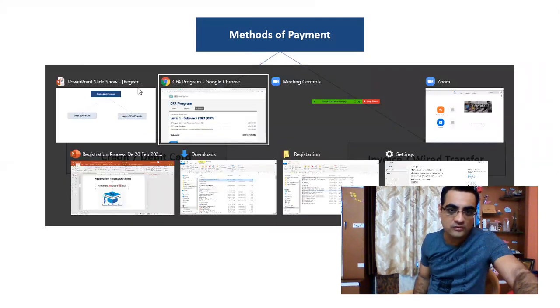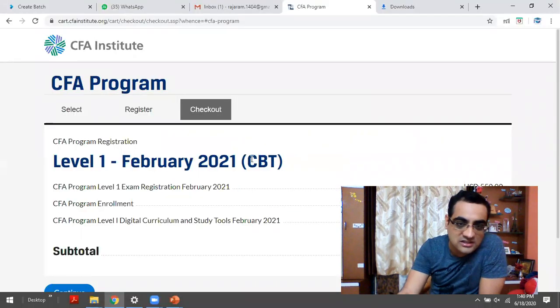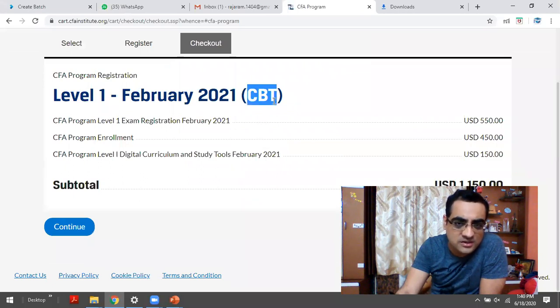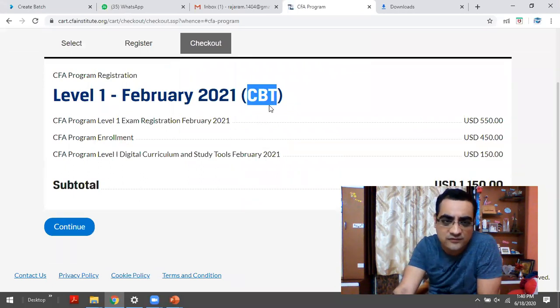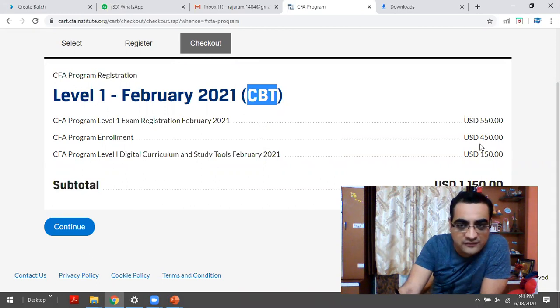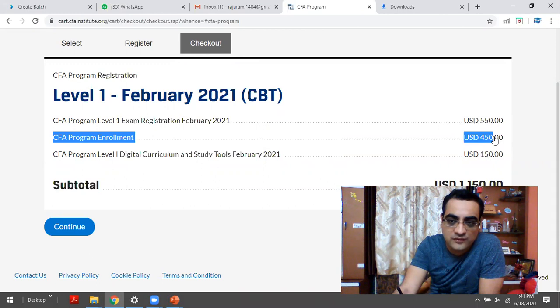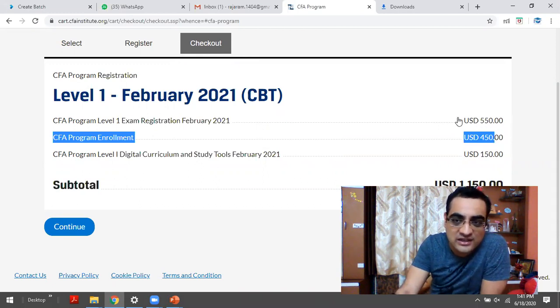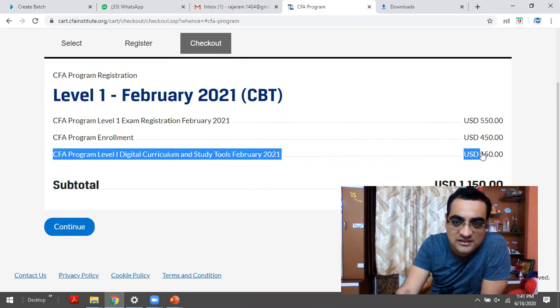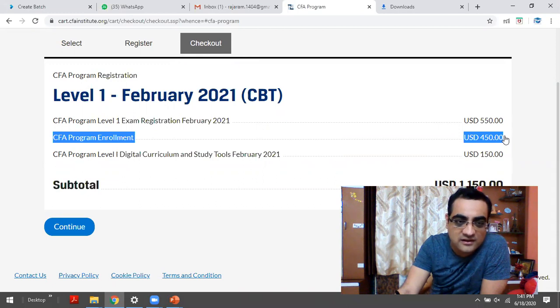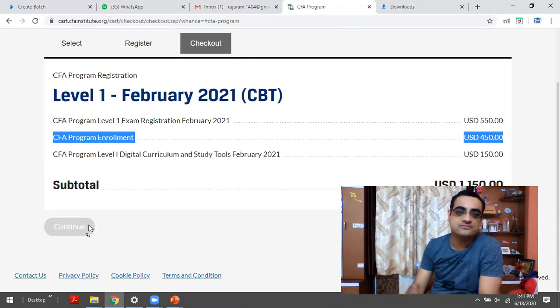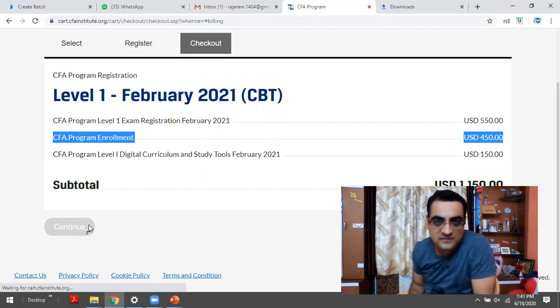So let's come over here. CBT is computer-based testing, which is for February 21, not for December 20. Look at the cost: 550, 450, and 150. 550 plus 150 is the $700 which I was talking about. And this 450 is the registration enrollment fee. That makes it 1150. So click on continue.